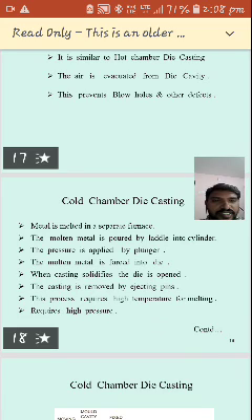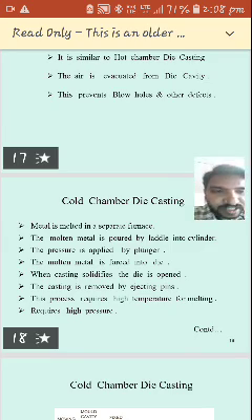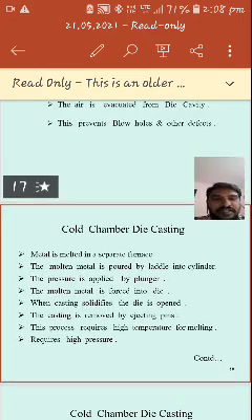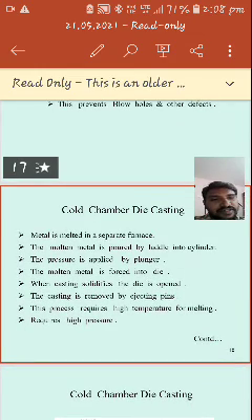See the cold chamber die casting. The metal is melted in a separate furnace. Okay, the separate furnace is there, so the metal is melted. Then that melted metal is poured by ladle into the cylinder. We can call the ladle a crucible or something. With that we will pour the metal into the cylinder.